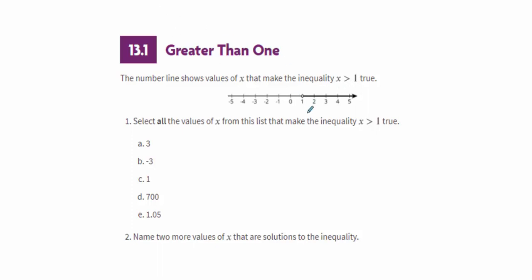So if we look at this number line, we have a dark line here. This represents all the values of x. So this right here represents all the values of x, but not 1. So we put an open circle on 1 because it can't be 1. It has to be greater than 1. Select all the values of x from this list that make the inequality x greater than 1 true.